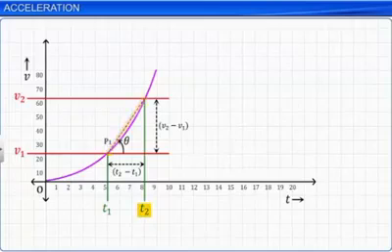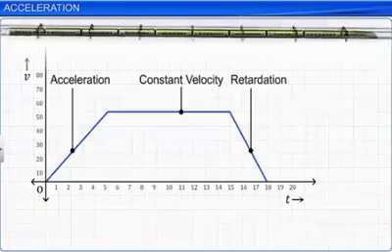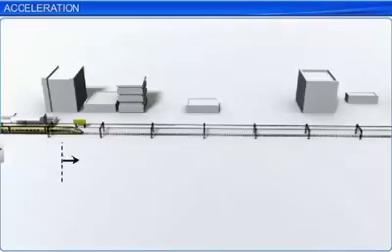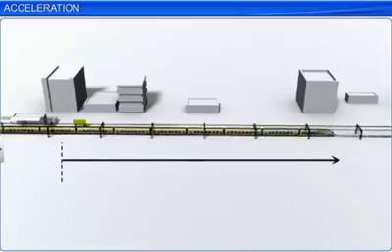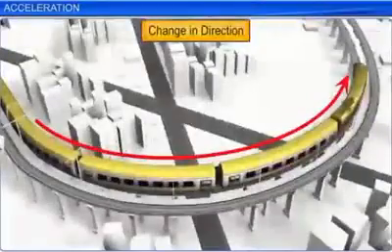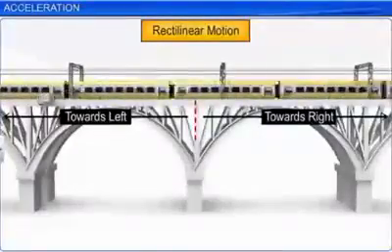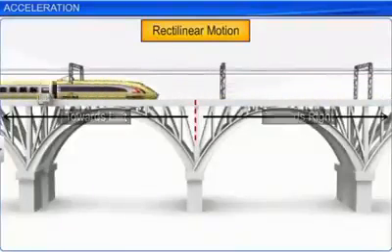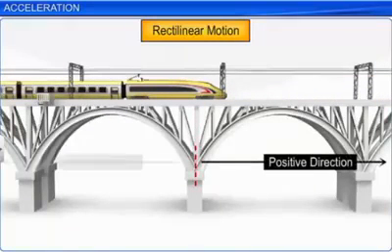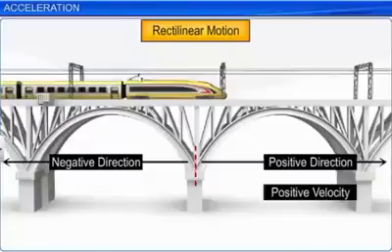Just as we defined instantaneous velocity, we can similarly define instantaneous acceleration. Acceleration of a body can change with either a change in the magnitude of its velocity or change in the direction of its velocity, or both. In rectilinear motion, we have only two directions of motion, positive and negative. Therefore, we have two types of velocities, positive and negative. Similarly, we have two types of acceleration, positive and negative.